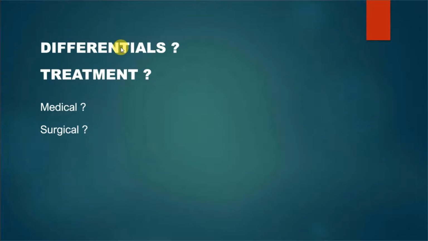Okay, what are the differentials here? There are two differentials. Number one is mastoiditis, which is infection of the mastoid air cells and the mastoid bone, which we discussed in the middle ear. Now, how do we differentiate it from mastoiditis? Number one, in mastoiditis, we are going to have a history of otitis media. Also, when we do an X-ray in mastoiditis, the mastoid bone is going to appear hazy.